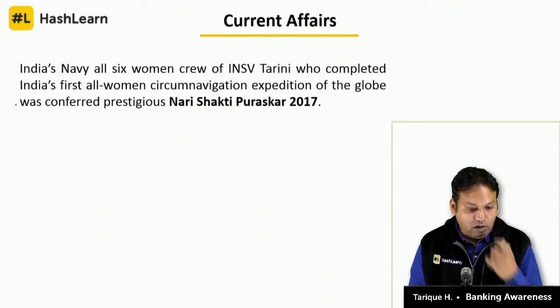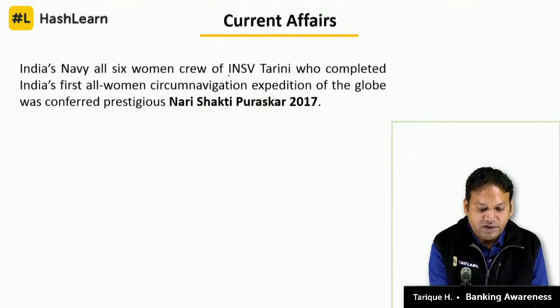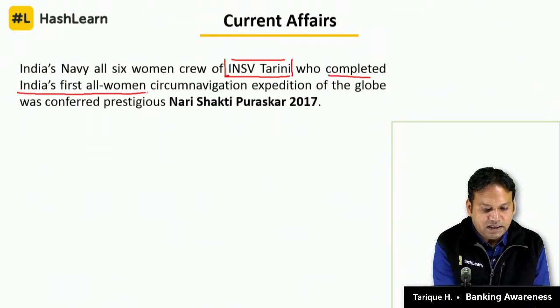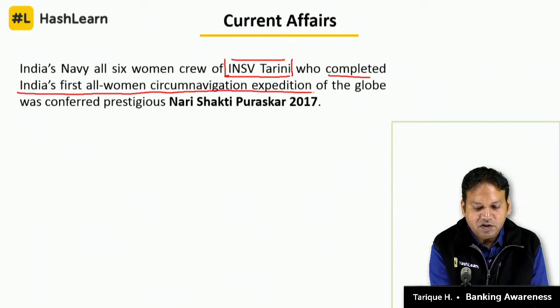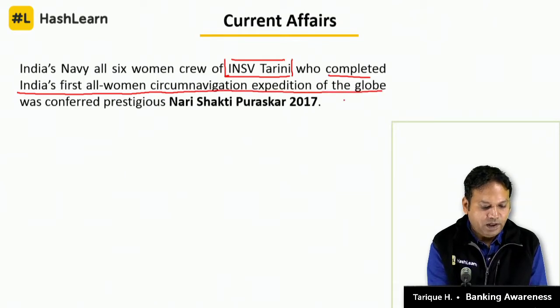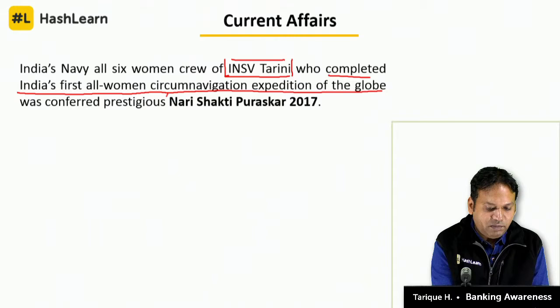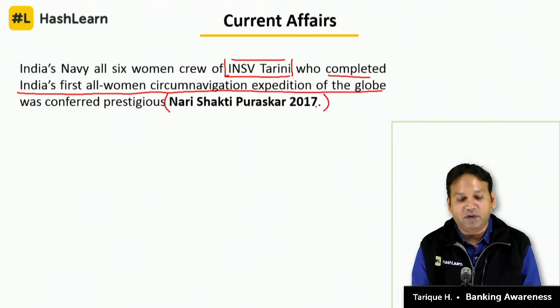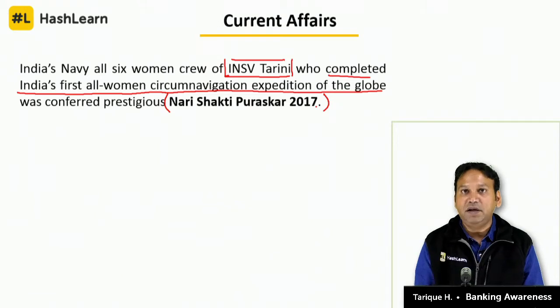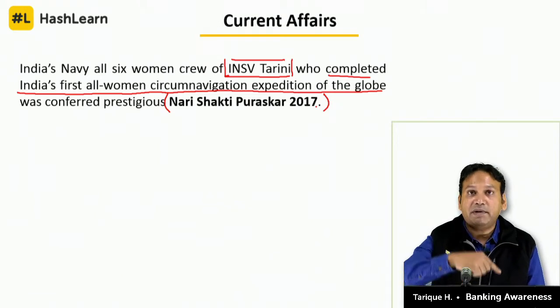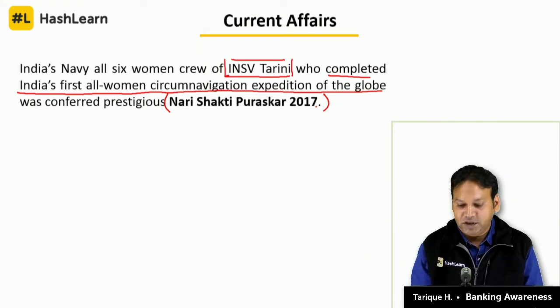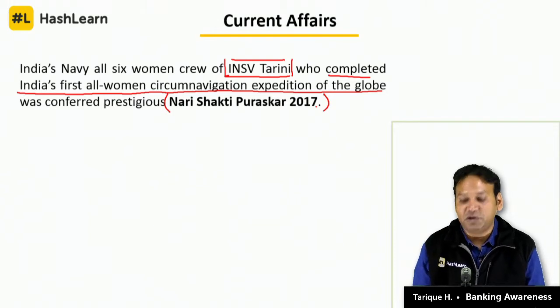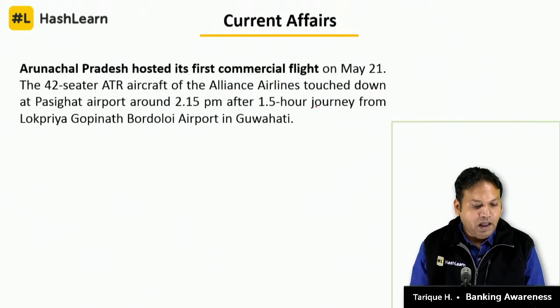Next, Indian Navy's all 6 women crew of INSV Tarini. What did they do? Completed India's first all-women circumnavigation expedition of the globe. And what were they given? They were given the prestigious Nari Shakti Puruskar. 6 members of the INSV Tarini who completed the circumnavigation of the earth were conferred with the Nari Shakti Puruskar 2017.